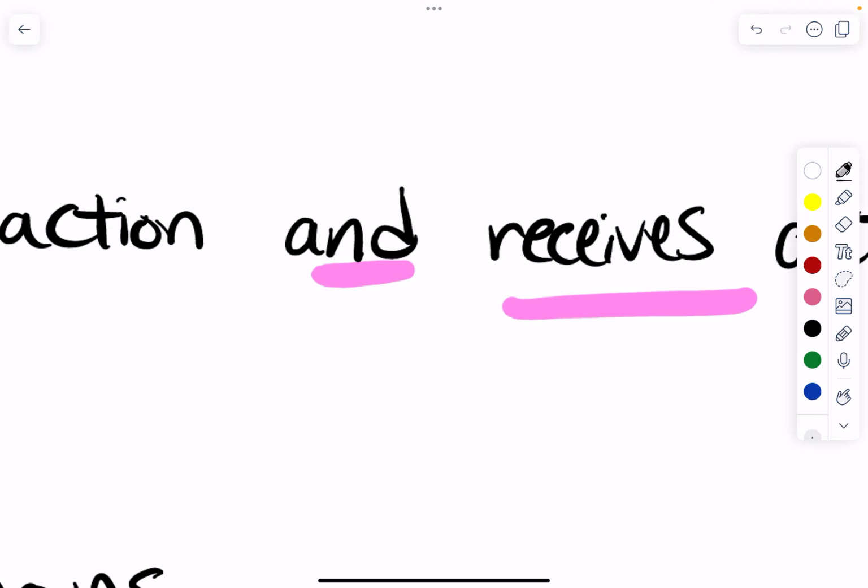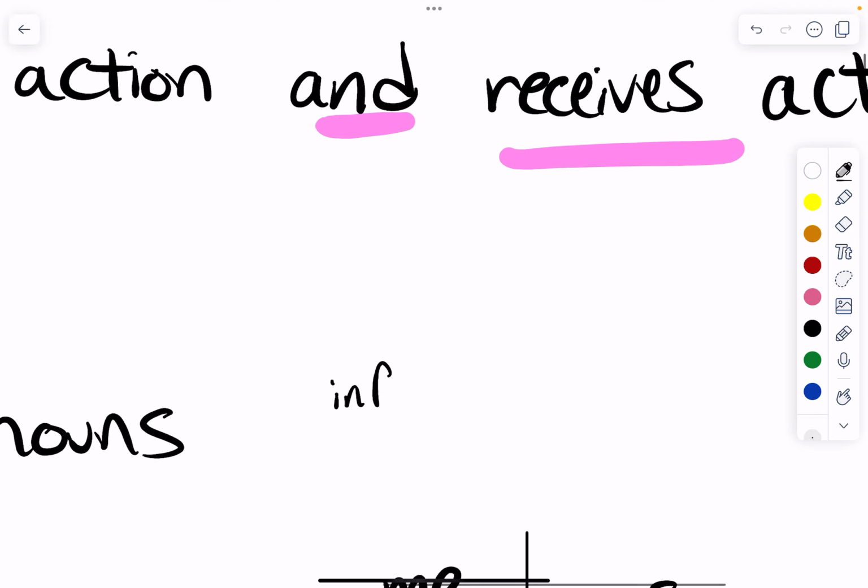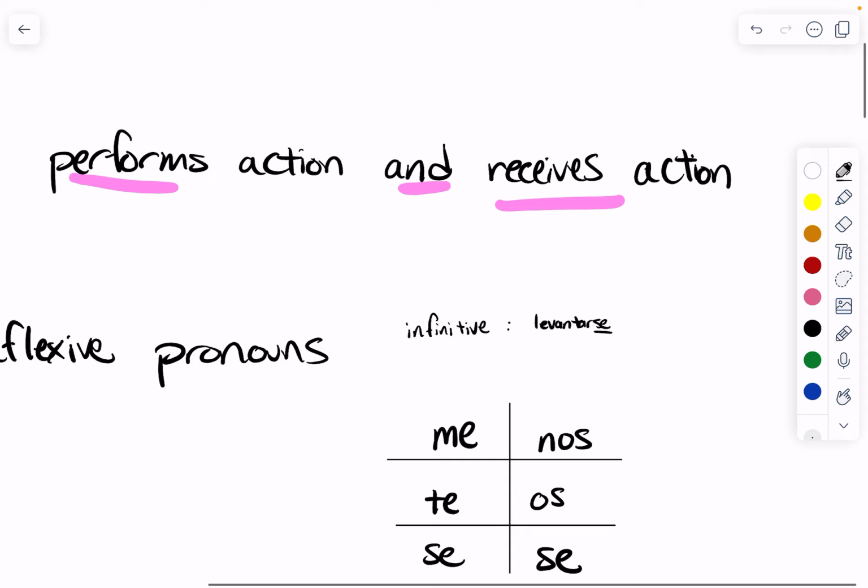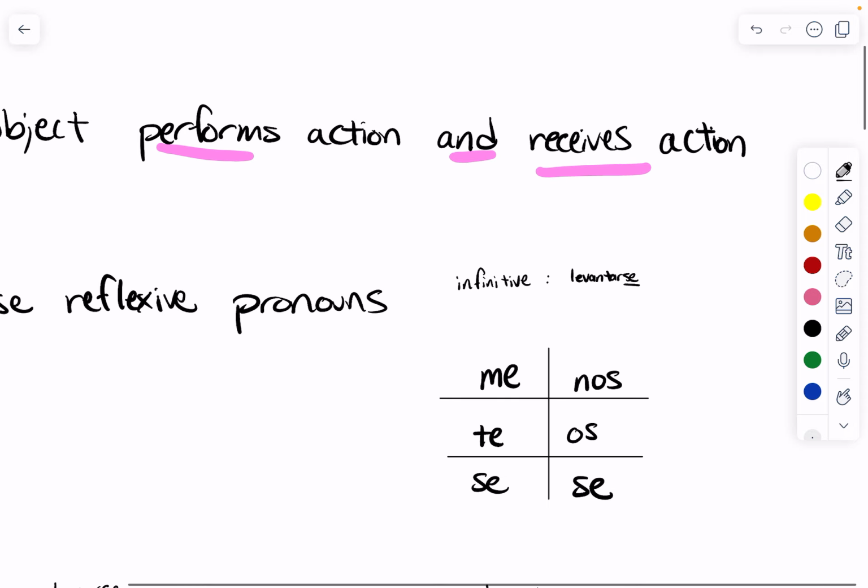So when you see the verb in the infinitive, you'll see a se, which is a reflexive pronoun, attached on the end. For example, you'll see levantarse, and that's your cue. Oh, this is a reflexive verb and you need to conjugate it as such. So all reflexive verbs have to use a reflexive pronoun at the beginning when we conjugate them.